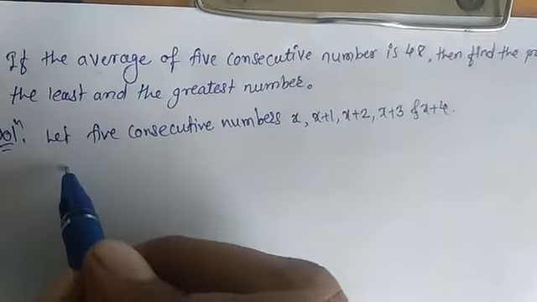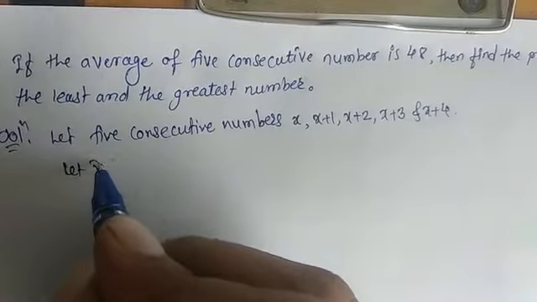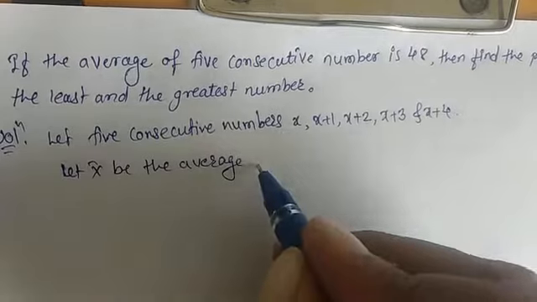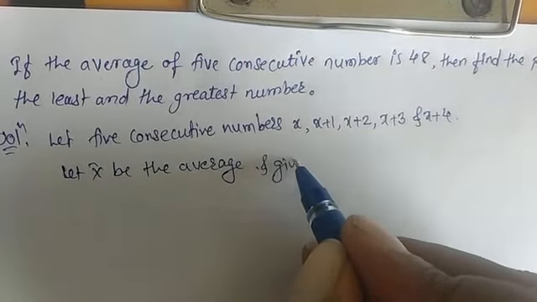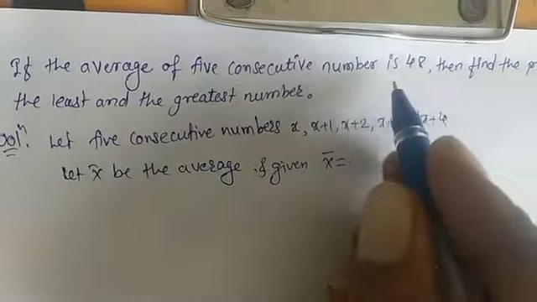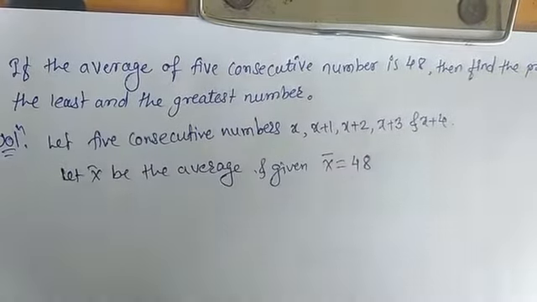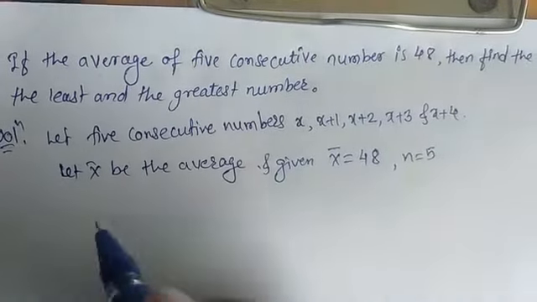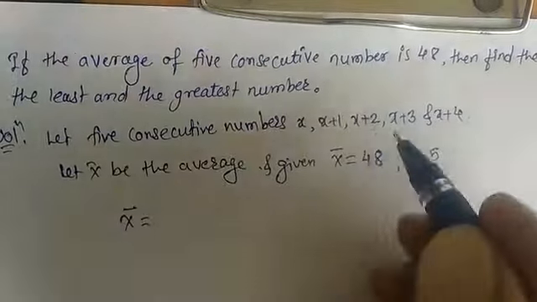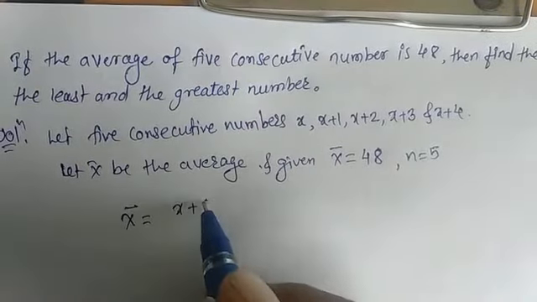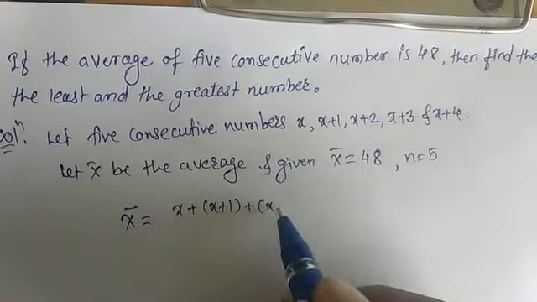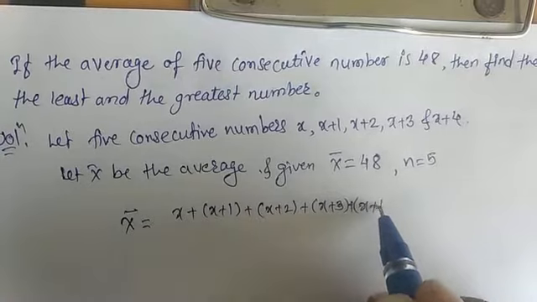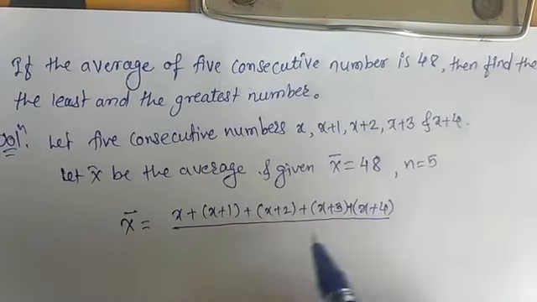Now let x bar be the average. Here it is given that the average of these consecutive numbers is 48. So x bar is given as 48 and n is equal to 5, the number of consecutive numbers is 5. So we know the formula is x bar is equal to the addition of these consecutive numbers, x plus x plus 1 plus x plus 2 plus x plus 3 plus x plus 4, divided by n.